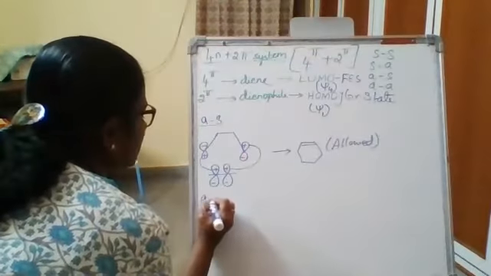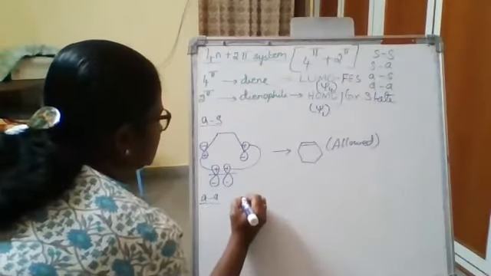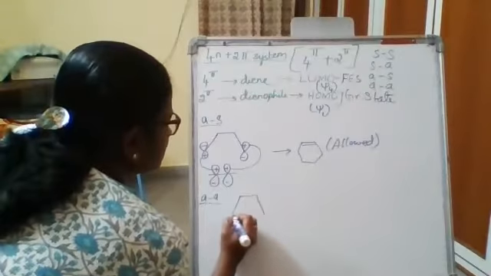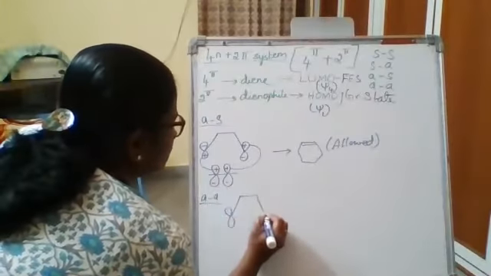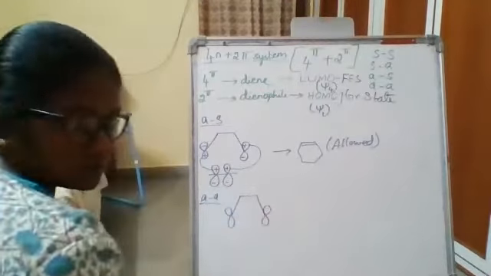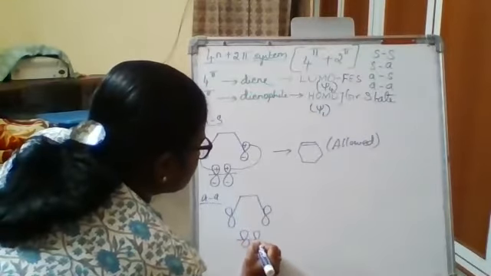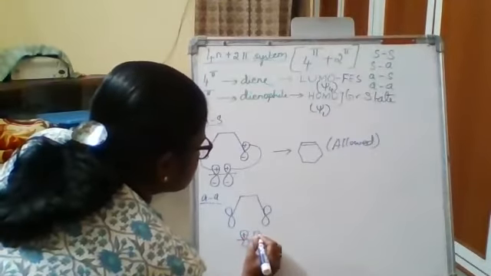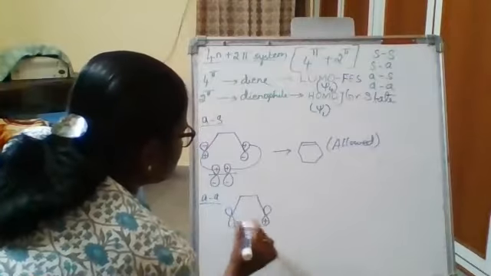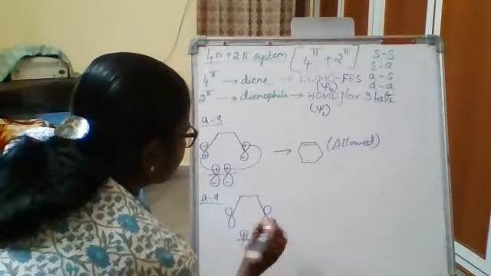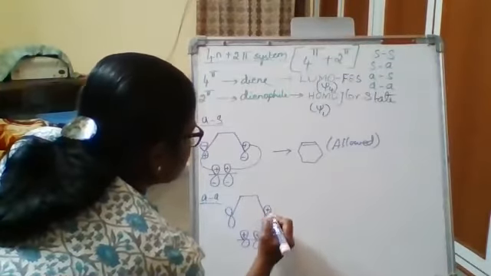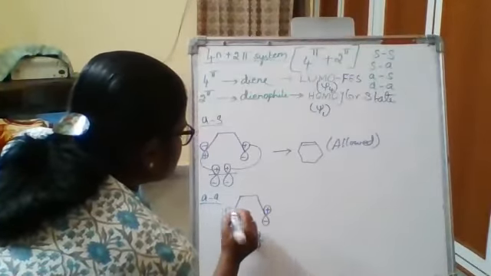Similarly, antara-antara interaction. Again, take psi4 for the diene, okay, and for the diene of 5, take psi1, plus, plus, this is minus, plus, plus, minus.